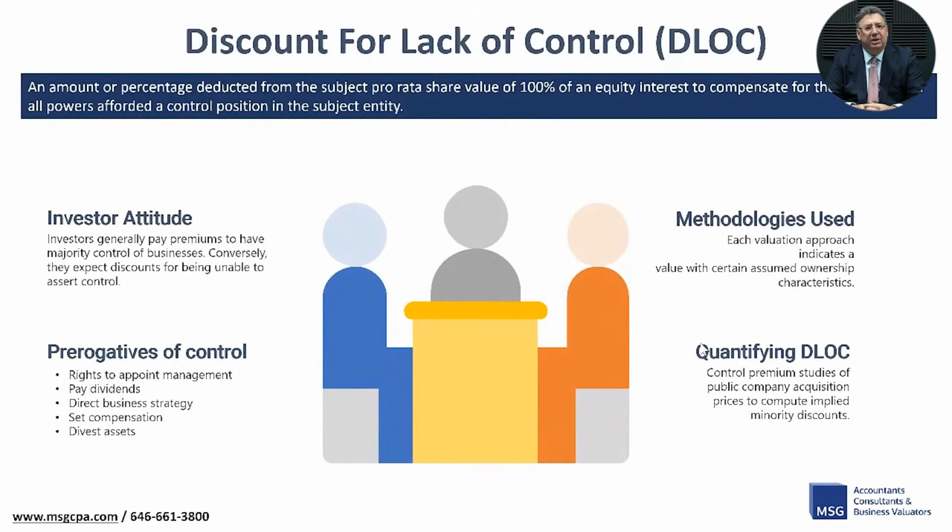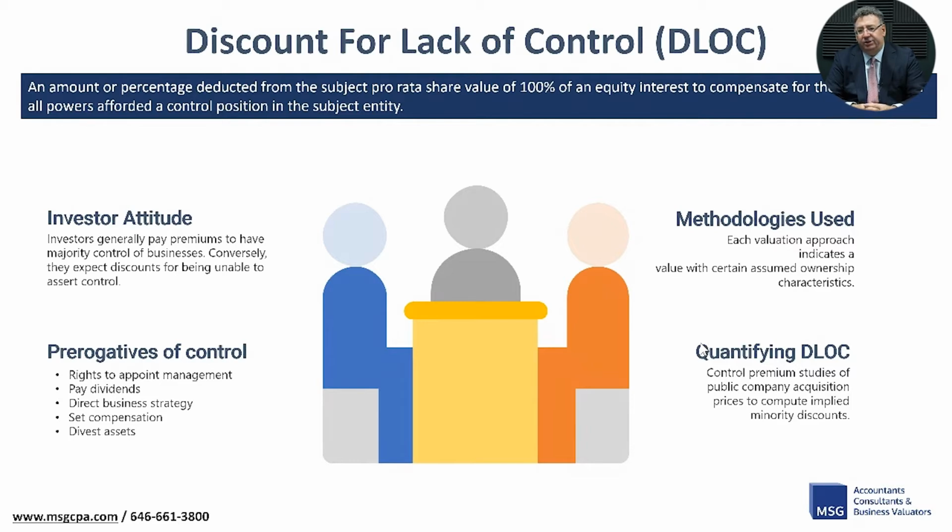A discount for lack of control, otherwise known as DLOC, is generally dependent upon 4 different components. The first one is an investor attitude. Investors generally are willing to pay a premium to have control of the business. Conversely, they expect a discount when they're unable to assert that control. Control generally has certain prerogatives with it. Some of these are the rights to appoint management, to pay dividends, to direct business strategy, to set compensation, and to divest assets.